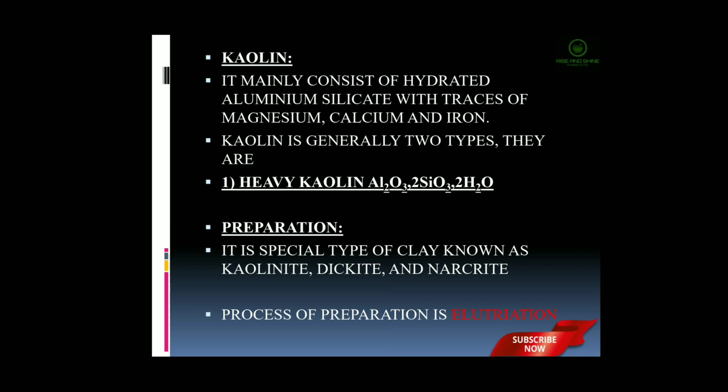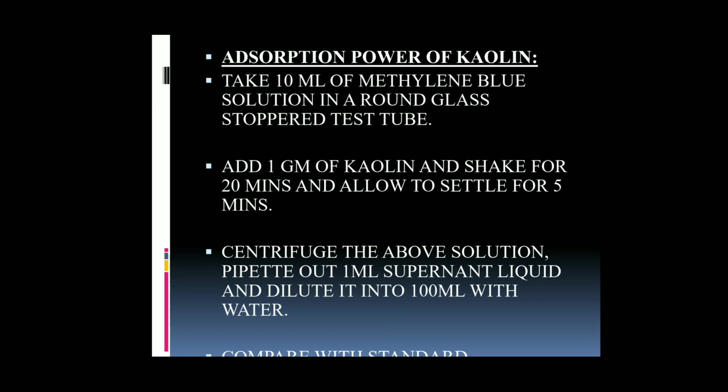As with bentonite, here the adsorption power of kaolin should be studied. It can be studied using the following procedure. Take 10 ml of methylene blue solution in a round glass stoppered test tube. To that add 1 gram of kaolin and shake it well for 20 minutes. Then allow it to stand for 5 minutes.